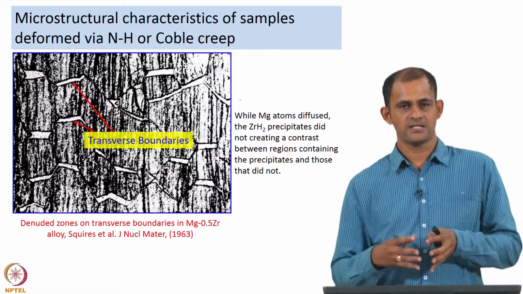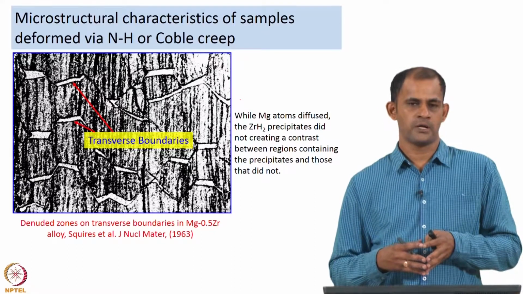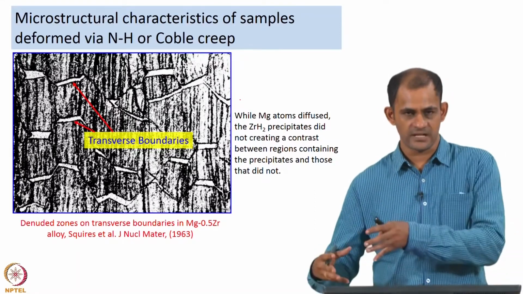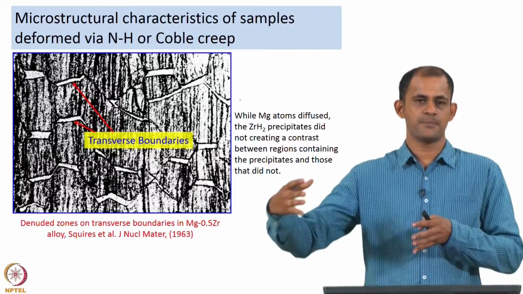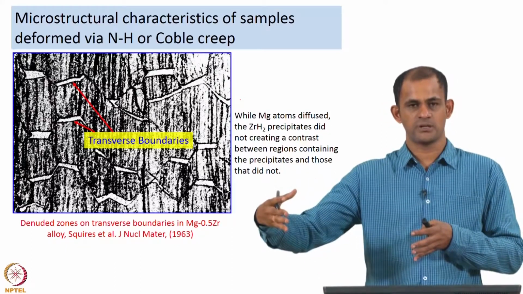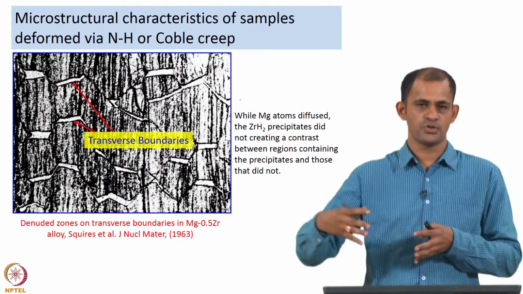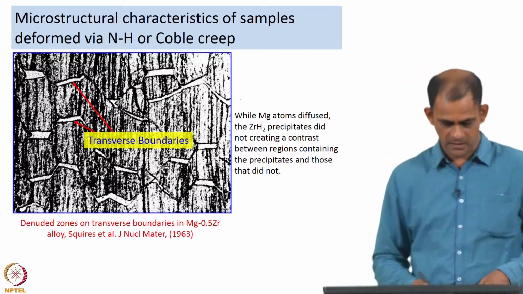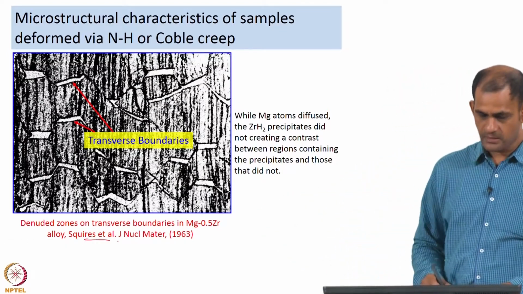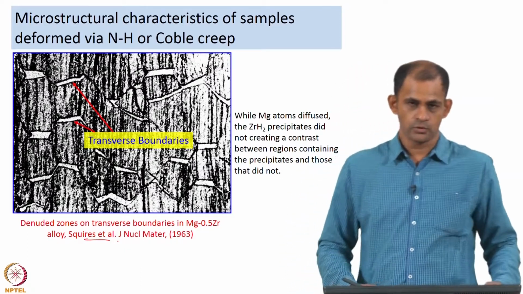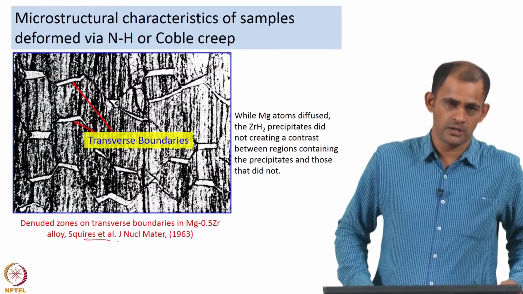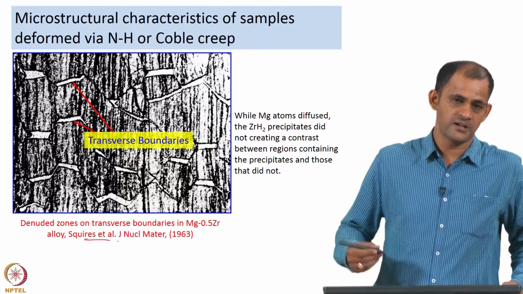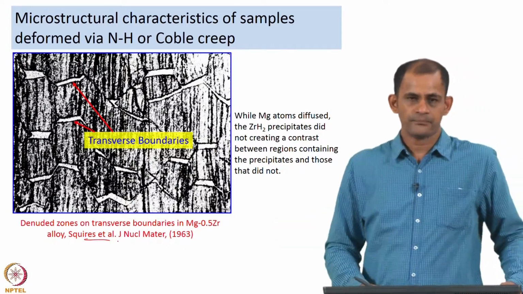One of the earliest investigations on microstructures associated with samples crept under diffusion creep conditions was by this group. Squires et al. were in fact the first to find out the microstructures that are generated during diffusion creep.